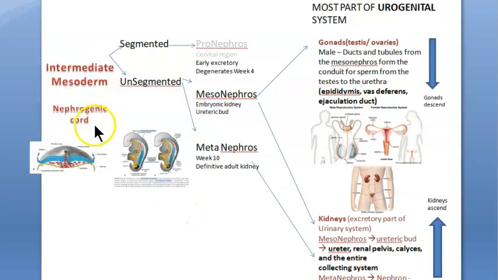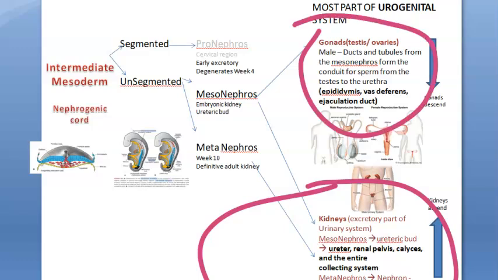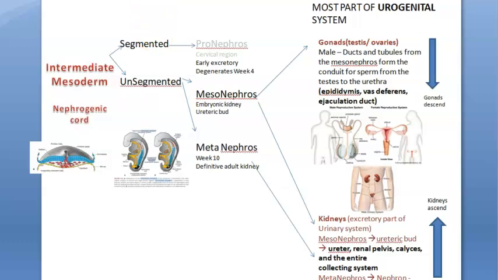Quickly, so intermediate mesoderm will give rise to the nephrogenic cord. Nephro means what? Finally, it will give the kidney. So the main answer for you is the kidney. It also will give a little part of the gonads, the testis and ovary. So intermediate mesoderm will give the gonads, that is the testis or ovary parts, and the kidney. Main thing you have to understand is the kidney.